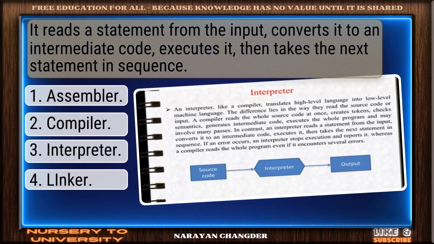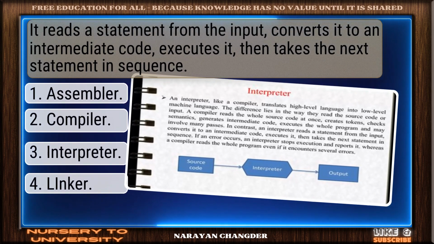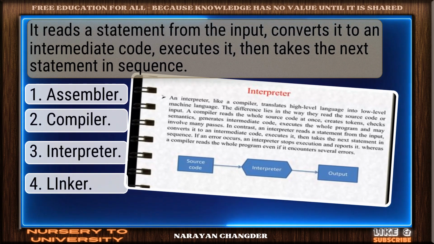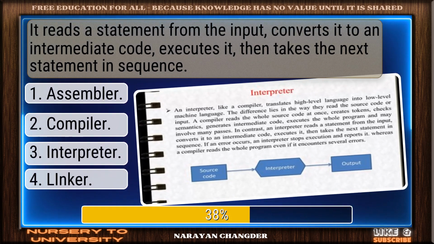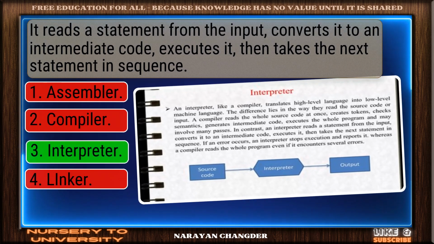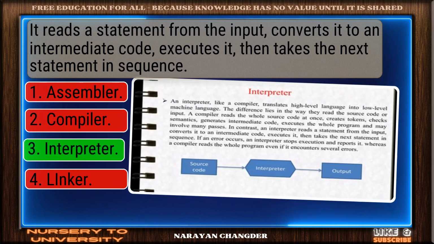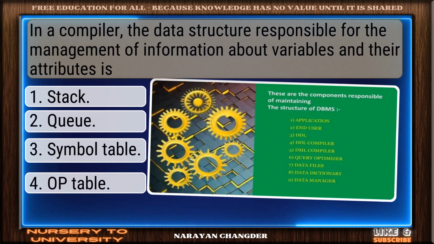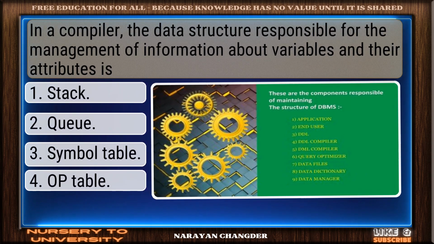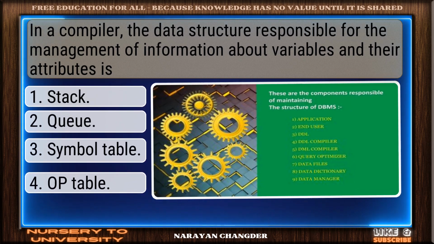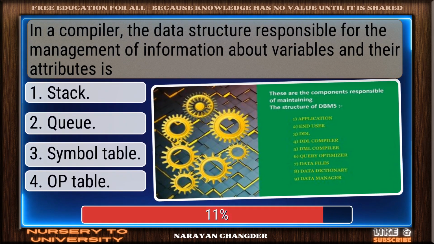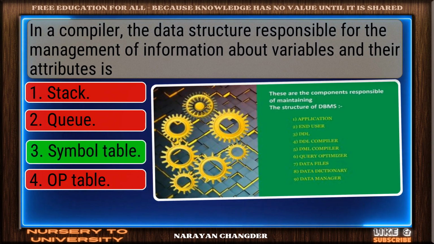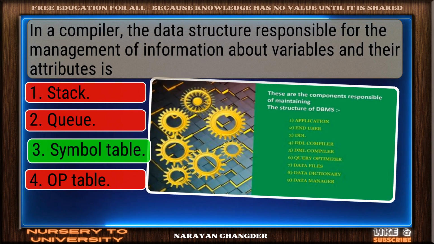Question number 3. It reads a statement from the input, converts it to an intermediate code, executes it, then takes the next statement in sequence. Well reasoned. Interpreter is the correct choice. Question number 4. In a compiler, the data structure responsible for the management of information about variables and their attributes is. Great thinking. Symbol table is the right choice.